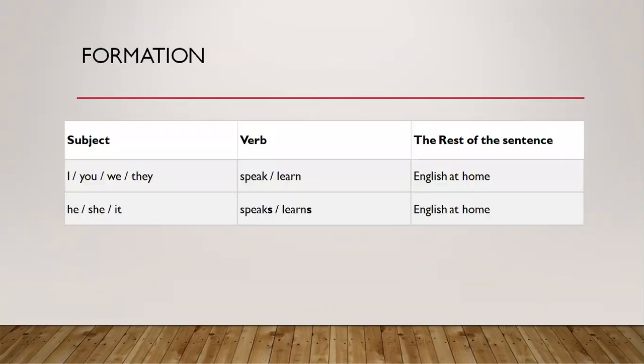So, let's see the formation of the present simple tense. Now, for the subjects I, you, we, they, we do not add s with the verb, but with he, she, it, or any single name, we add s with the verb, or we can say the main verb. Let's see. I speak English at home. You learn English at home, and he speaks English at home. She learns English at home. This is the formation of present tense.